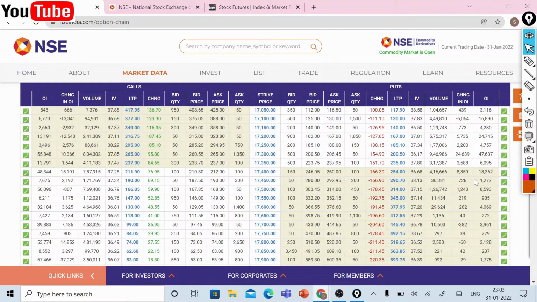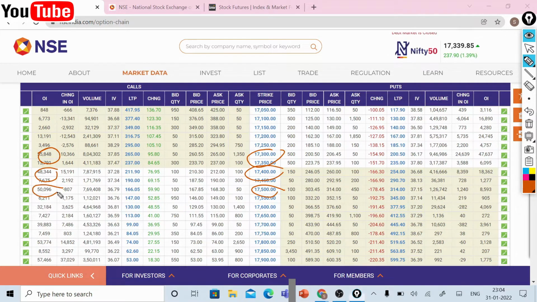So now let me bring you the important data points that are happening right now. If you see the option chain, you can see there is option open interest building at 17,300 this year. See 55,848 open interest. Then the next level is 17,400, 48,344. Then there is a build up at around 17,500. So it is suggesting that 17,500 is the maximum level on the upside.